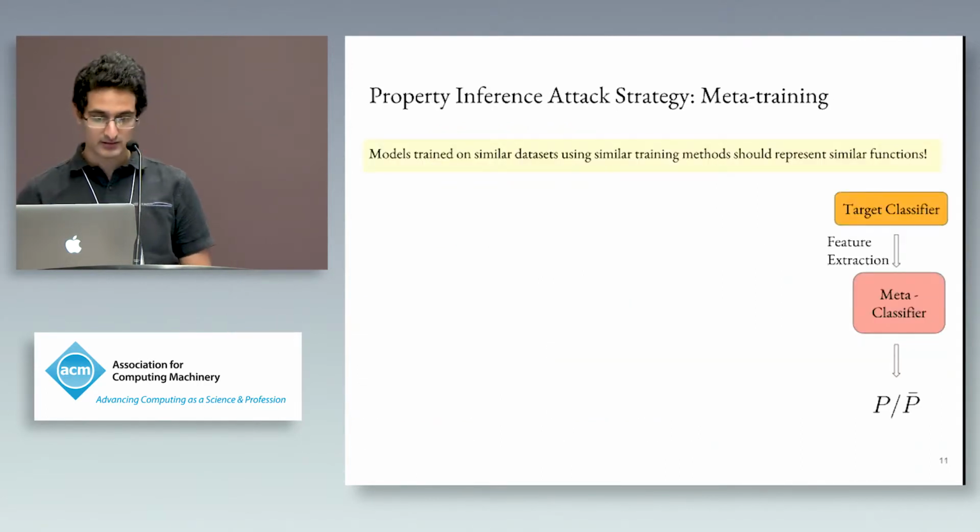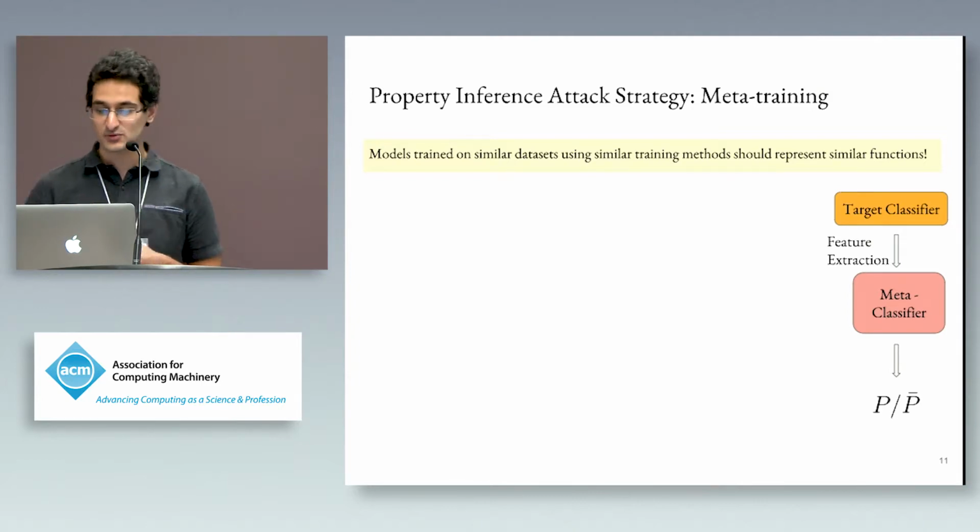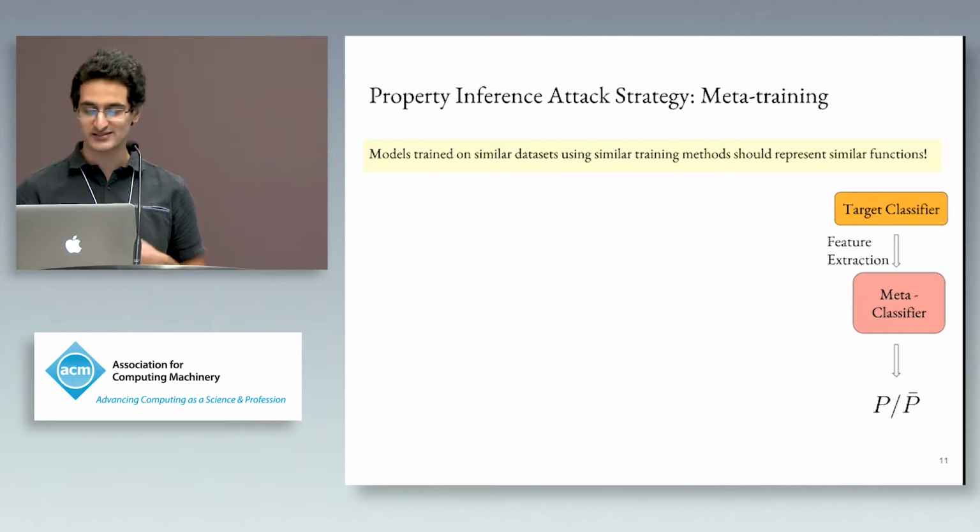The key point to note here is that models trained on similar datasets using similar training methods should represent similar functions. And we use a machine learning model to predict whether the target classifier was trained on a dataset having the property P or not, which is P bar. So we use a machine learning model to classify a machine learning model. This is sort of confusing, so we've named this machine learning model the meta-classifier. It takes as input the target classifier and predicts a label P or not P, depending on whether the dataset the target classifier was trained on exhibited the property P or not.